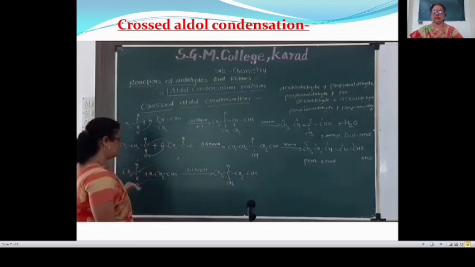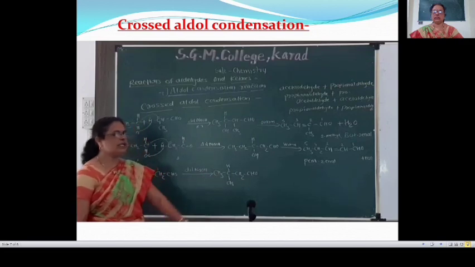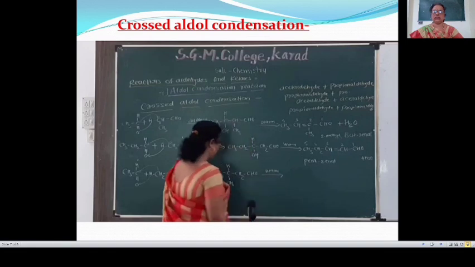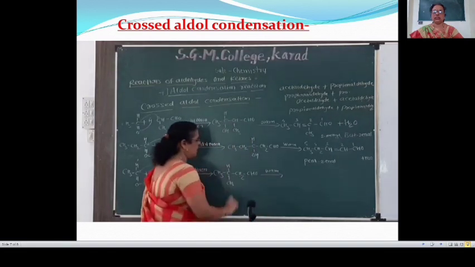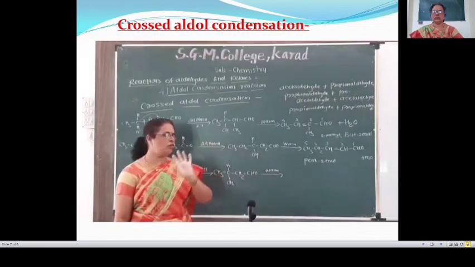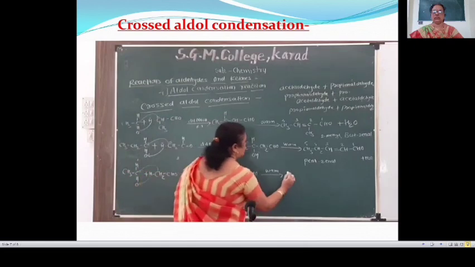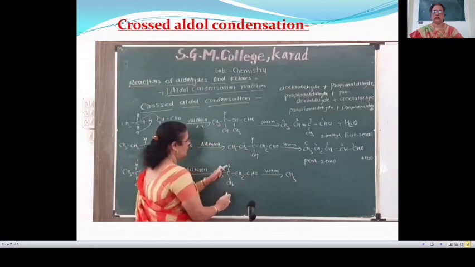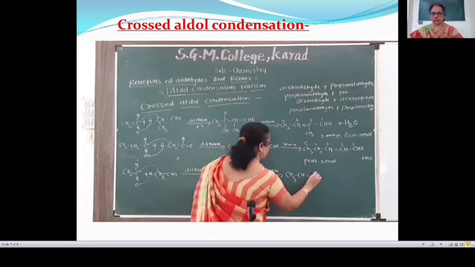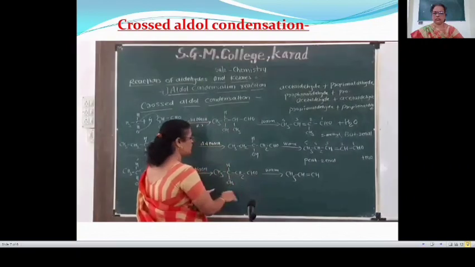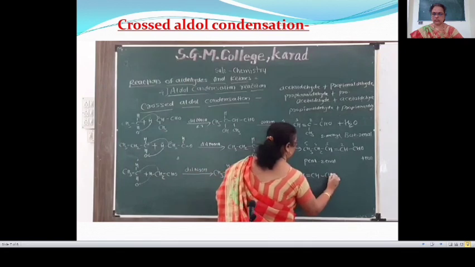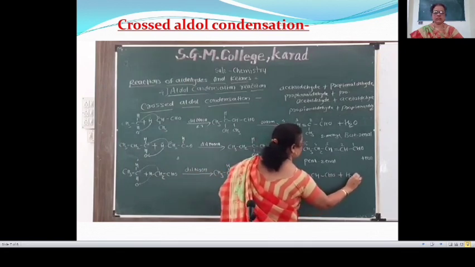This is nucleophilic addition. Then elimination takes place. On warming, the water molecule is eliminated. This OH and H eliminate to give a water molecule. Then we get CH3CH=CHCHO, where the hydrogen atom and this OH give a water molecule, therefore remaining is CH=CH-CHO plus H2O.